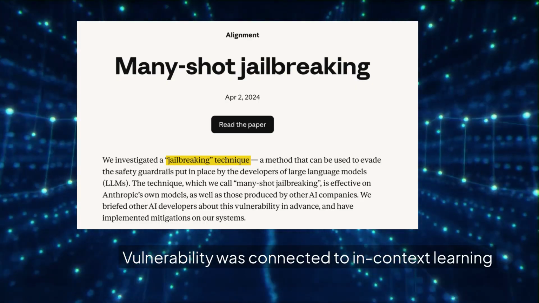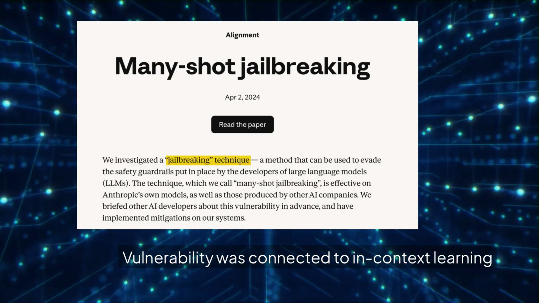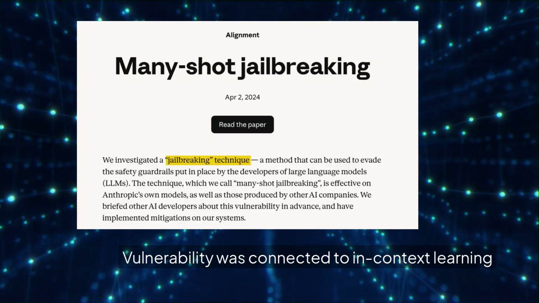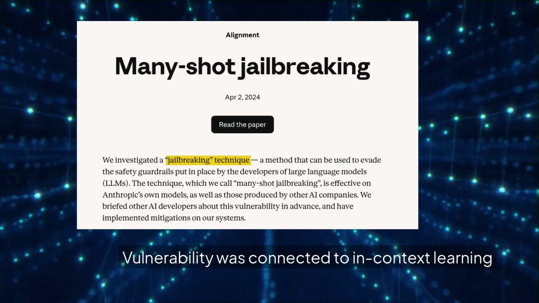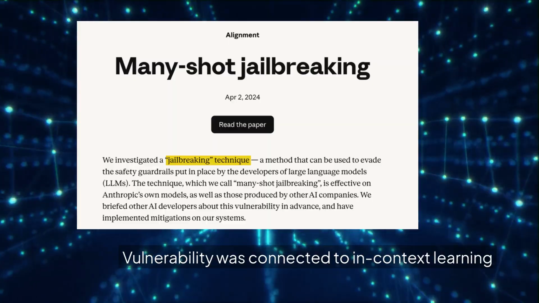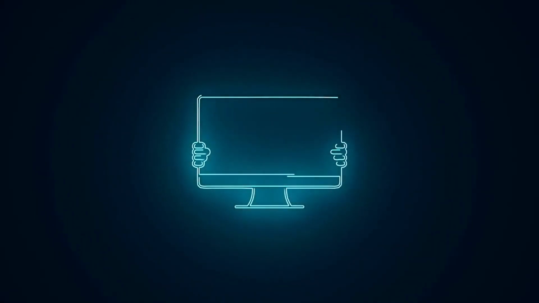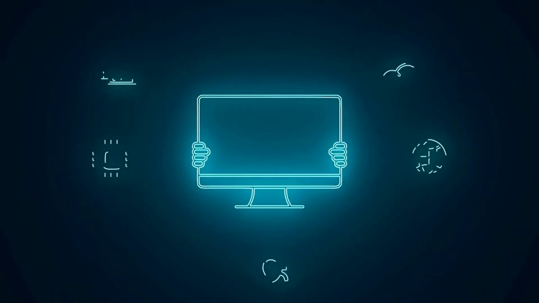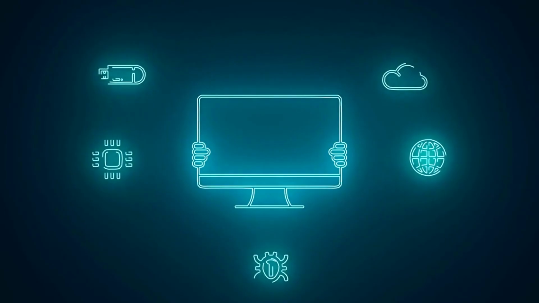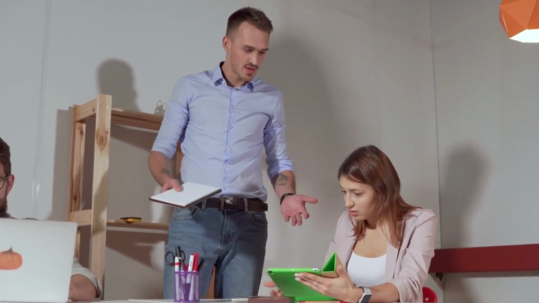Anthropic reported that, in its tests, using a very large number of faux dialogues could override safety training, and that the vulnerability was connected to in-context learning, the same ability that makes large models useful when given many examples. This is the unsettling irony. The model's talent for learning from examples can become a weakness when the examples are malicious. It is like training a polite employee with 256 examples of rude customer service and then acting surprised when the employee starts throwing coffee.